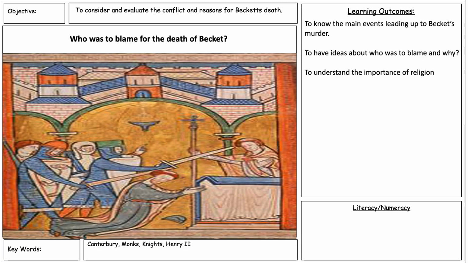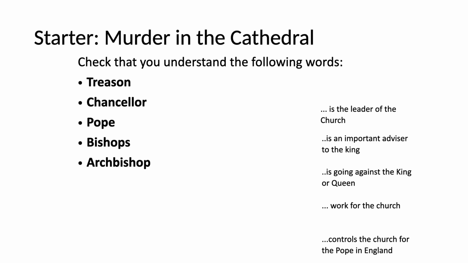Okay, so we're going to get started. So first, what I would like everyone to do is write down those words on the left. So you have treason, chancellor, pope, bishops, and archbishop, and you're going to try and match them with those descriptions on the right. So let's do the first one together. So treason is going against the king or queen.